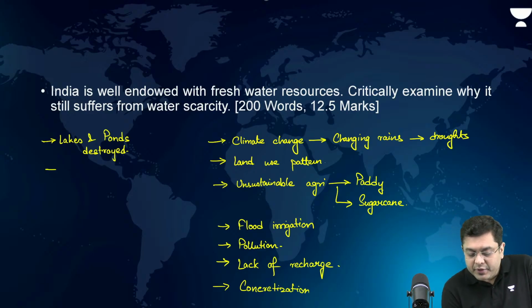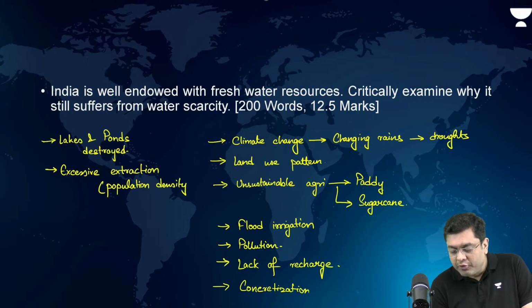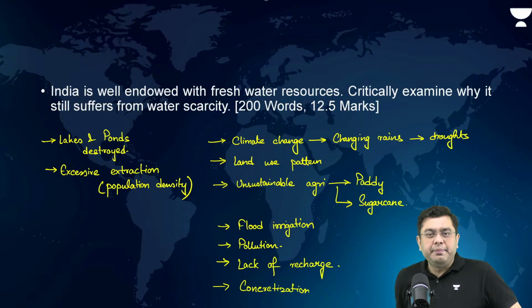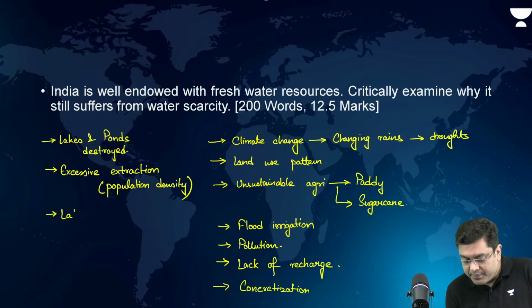Then excessive extraction due to population density and lack of piped drinking water supply. All of these can be the reasons which can be elaborated. Case study of the Maharashtra water crisis, the water crisis even in Madhya Pradesh, in Telangana, all that. Not enough storage structures, lack of storage structures.